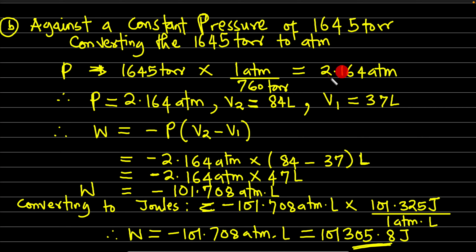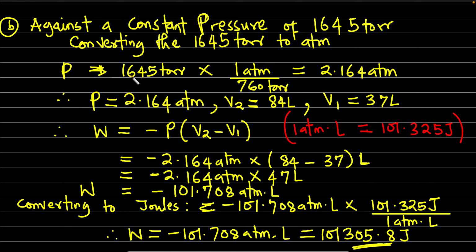Once again, why are we doing this conversion? I want us to really understand why. Because there is a relationship between 1 ATM liter and joules. 1 ATM liter is equal to 101.325 joules. Since ATM liters already has a relationship with joules, it is best we convert this torr to ATM. Assuming this relationship was for 1 torr liter, there would be no need for us to convert, we would just go ahead and solve it. But since there is no relationship between torr liters and joules, we need to convert to ATM.